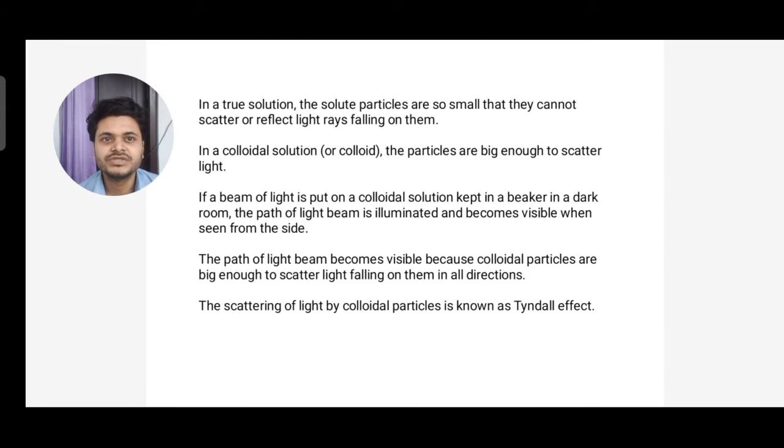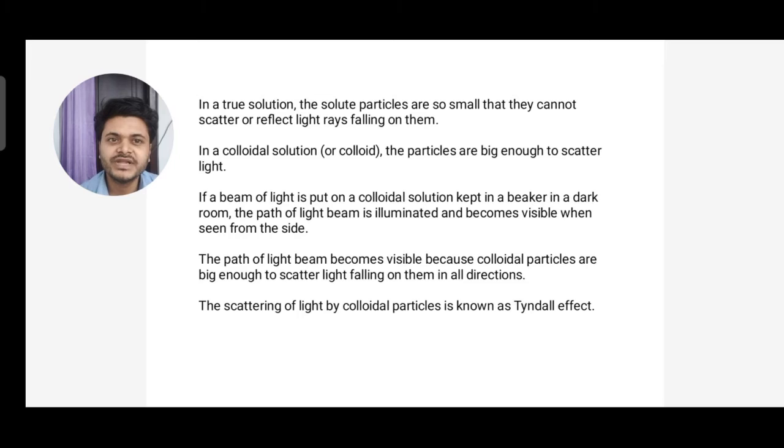Next, in a true solution, the solid particles are so small that they cannot scatter or reflect light rays falling on them. But in a colloidal solution or colloid, the particles are big enough to scatter light. So in a true solution they cannot reflect light rays, whereas in colloidal solution they can reflect light rays because colloidal particles are a little bit bigger as compared to true solution.